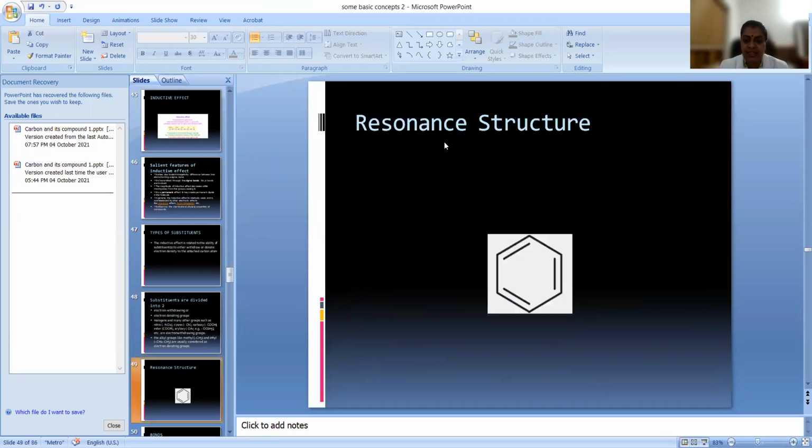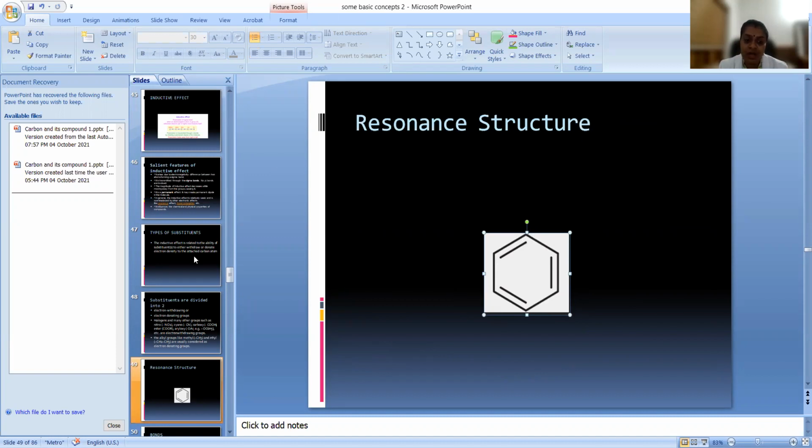Now let us see the resonance effect or resonance structure. What do you mean by resonance structure? You can see here, this is our benzene molecule. If I draw this diagram, you will tell me how many single bonds there are: 1, 2, 3, 4, 5, 6 single bonds, and 1, 2, 3 double bonds. If I tell you this is the structure of benzene, this is the benzene molecule.